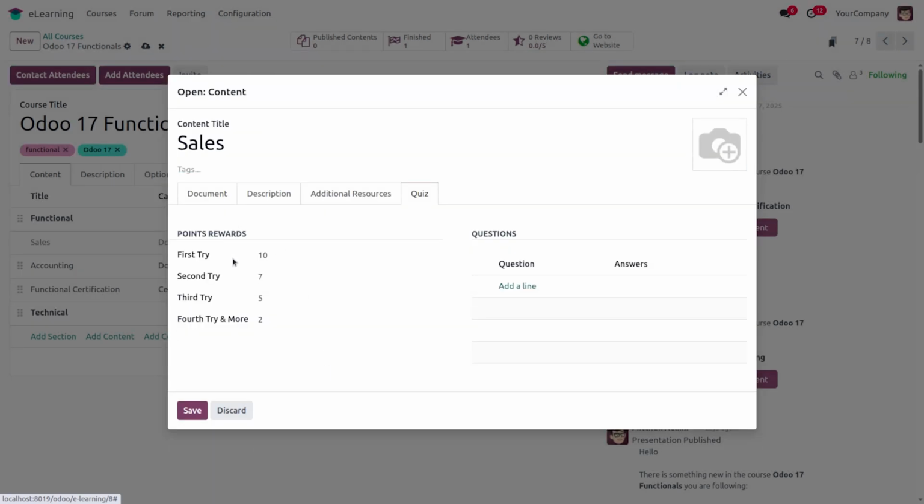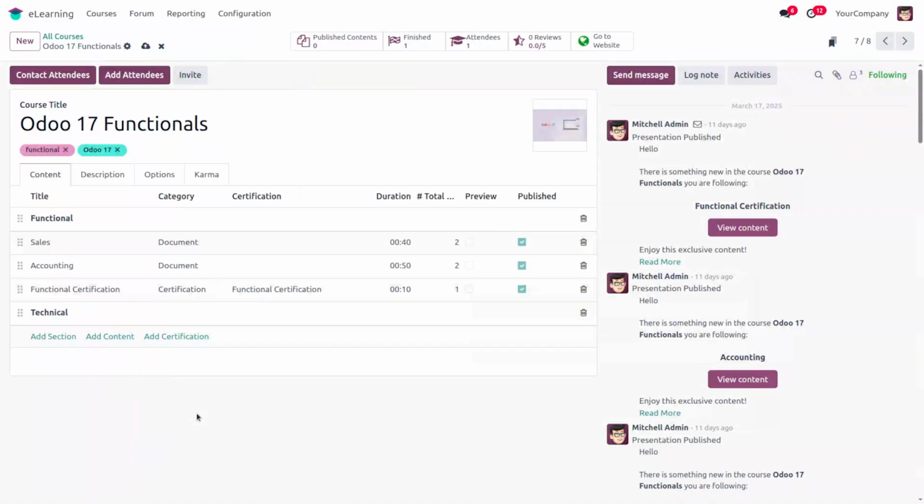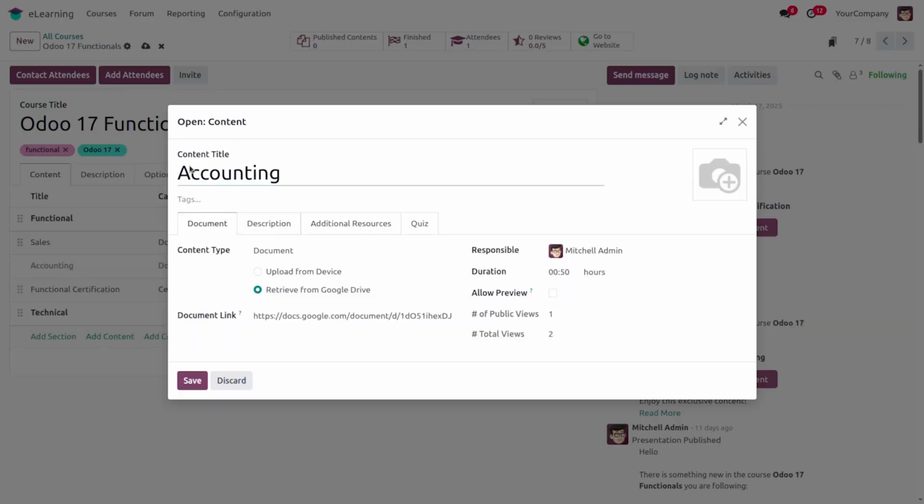And we can provide points for the quiz. When the user completes this quiz in the first try, we can provide 10 points. If the user completes this quiz on his second try, we can provide fewer points, like 8 points for the user. Like this we can set points for the third try, fourth try, and more. Then we can save it. Now we can move to the second content, accounting.